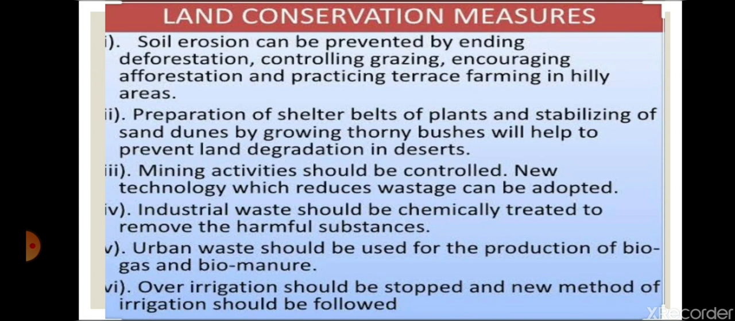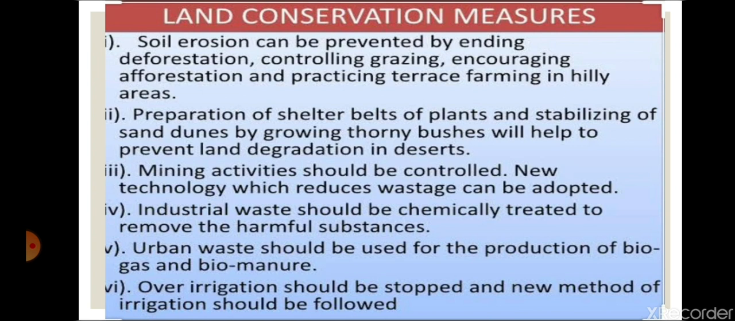Some measures are given. Soil erosion can be prevented by ending deforestation. We have to protect or conserve forest. We have to plant more trees. Controlling grazing, animal grazing can be controlled. Encouraging afforestation, that means encouraging to grow more and more trees for increasing forest. And practicing terrace farming in hilly areas.